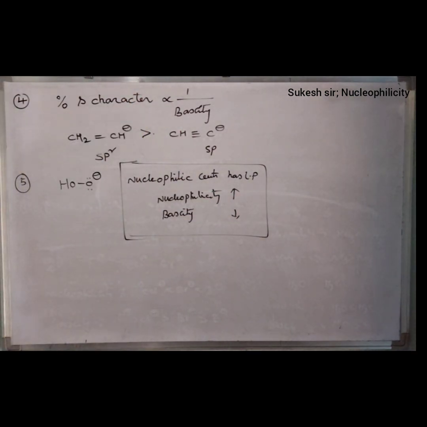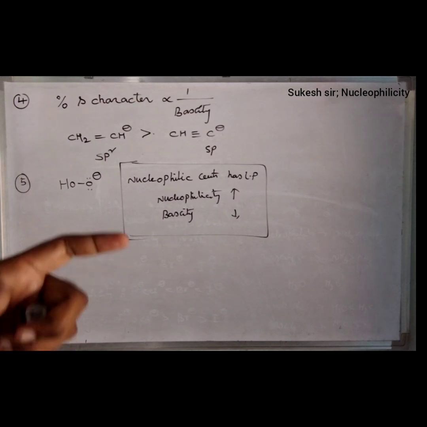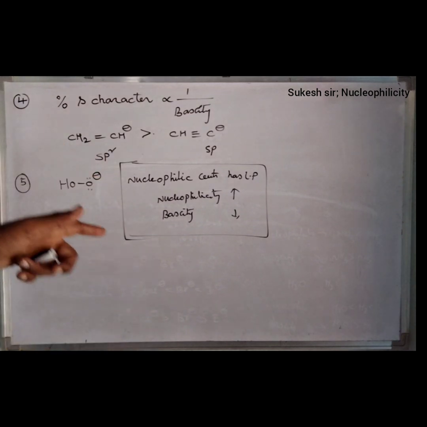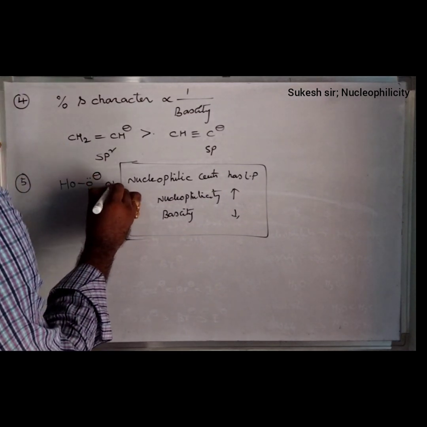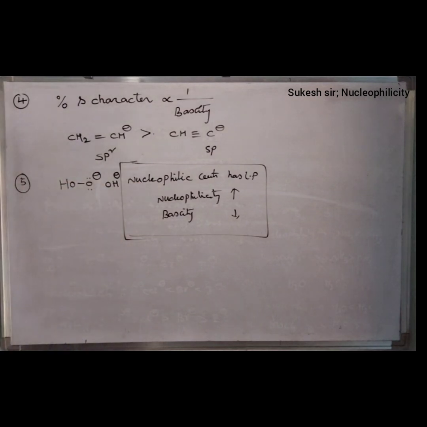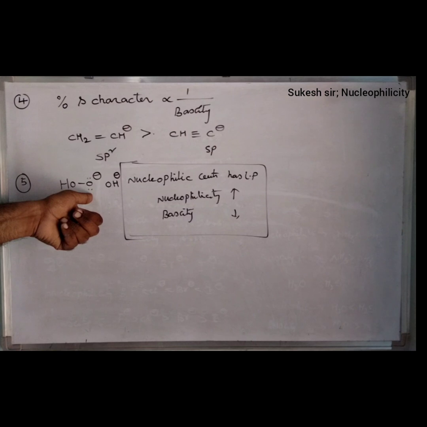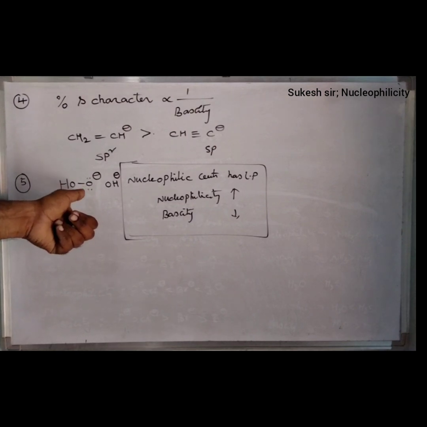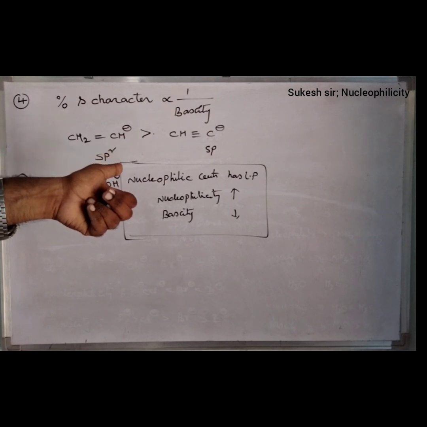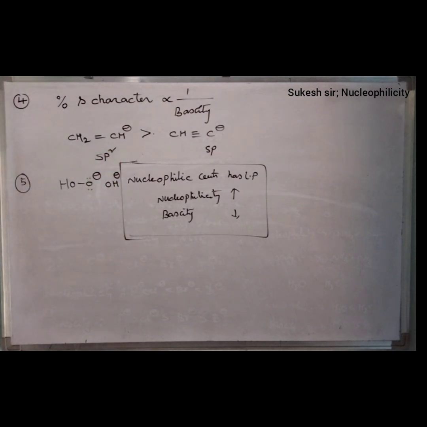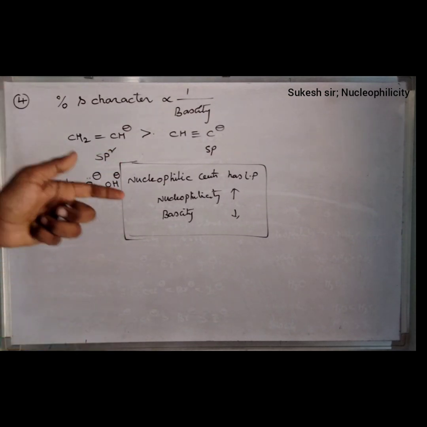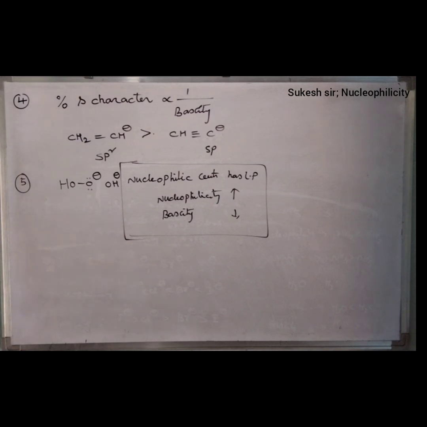If the question is asking like this, HOO minus and OH minus, which one has high nucleophilicity and high basicity? It is having high nucleophilicity, that is HOO minus, and OH minus is acting as basic in nature.